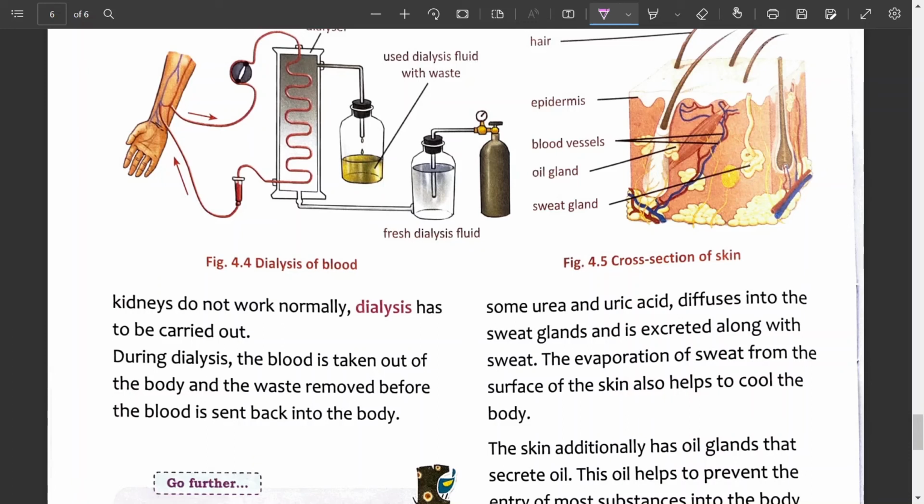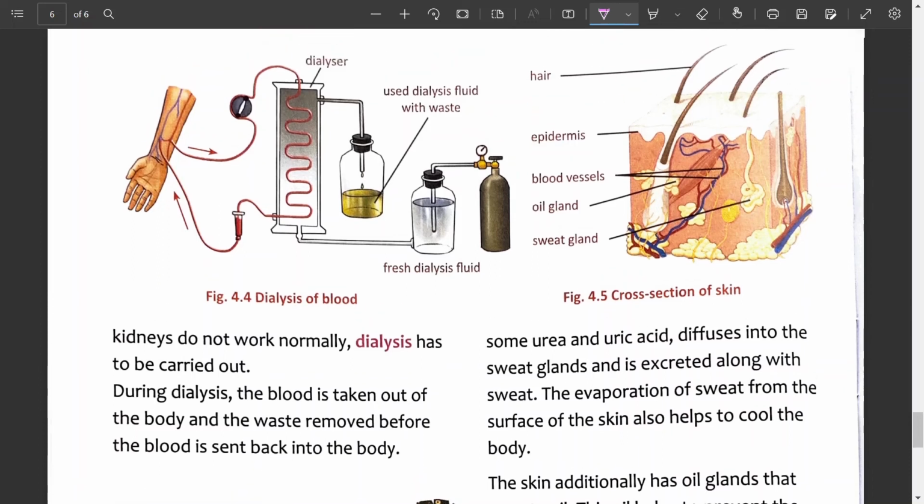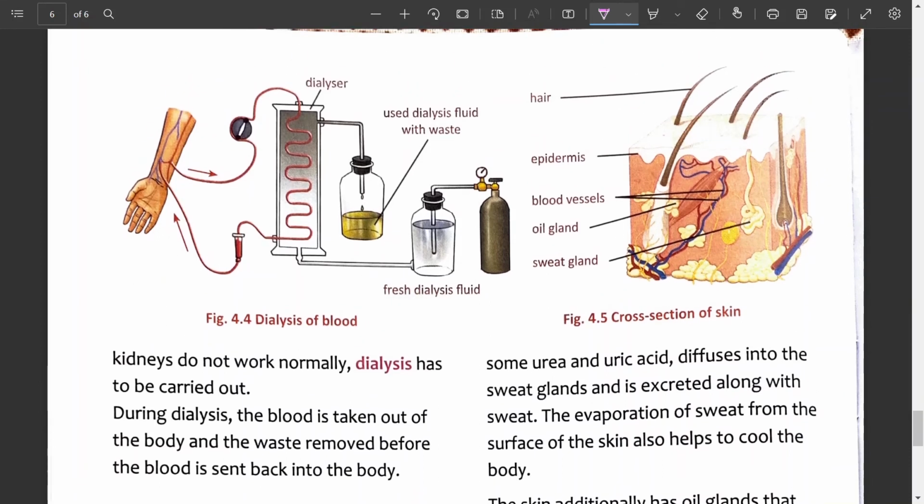So, look at this diagram. During dialysis, what happens? The blood is taken out of the body. How is blood taken out of the body? Follow this arrow mark. Blood is taken out of the body through the radial artery.